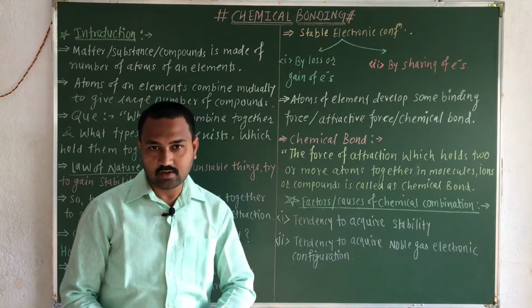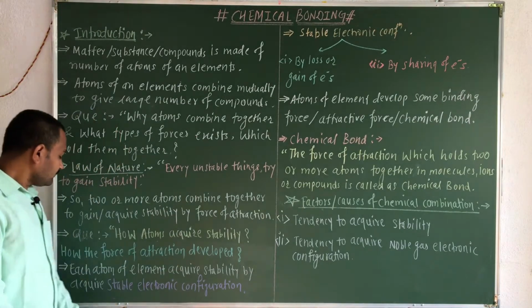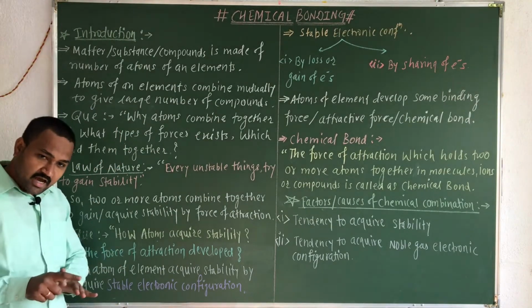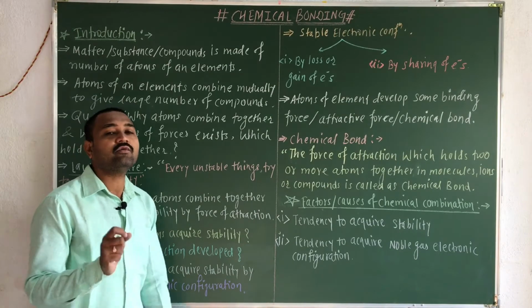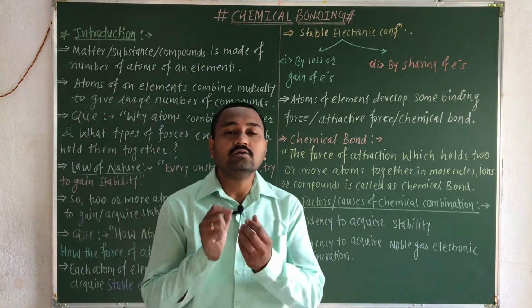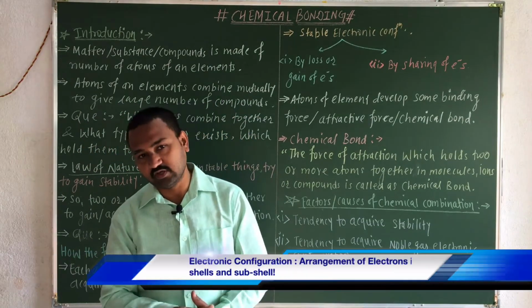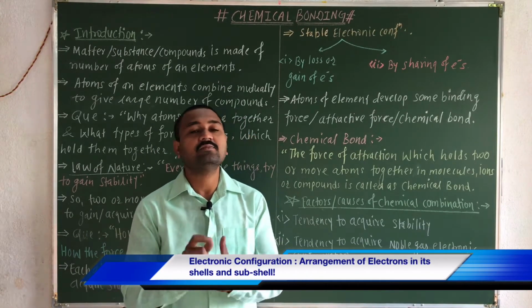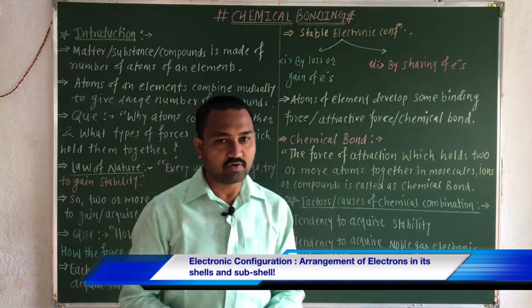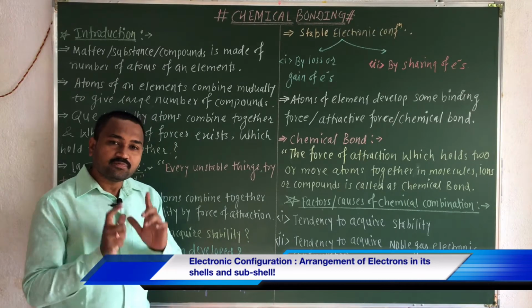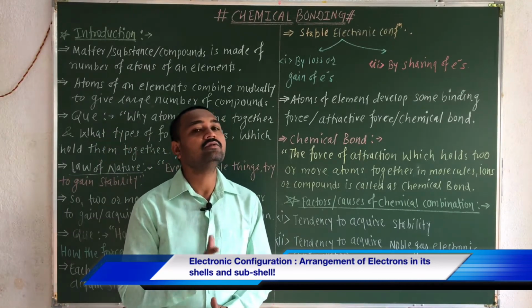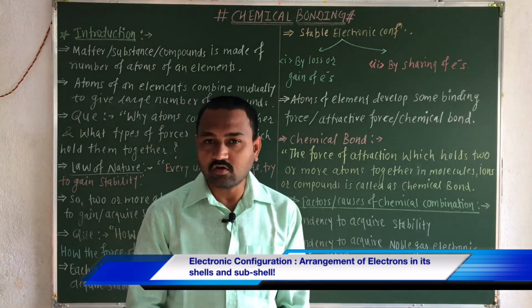Again we know that each atom of an element acquires stability by the stable electronic configuration, is it right? So stable electronic configuration is a very important word here. Each atom tries to gain the stability by using the stable electronic configuration.